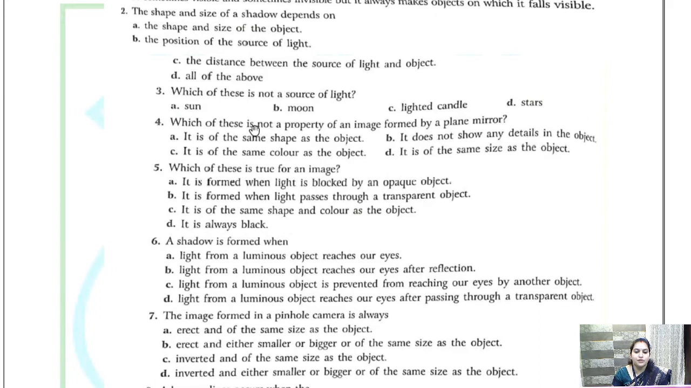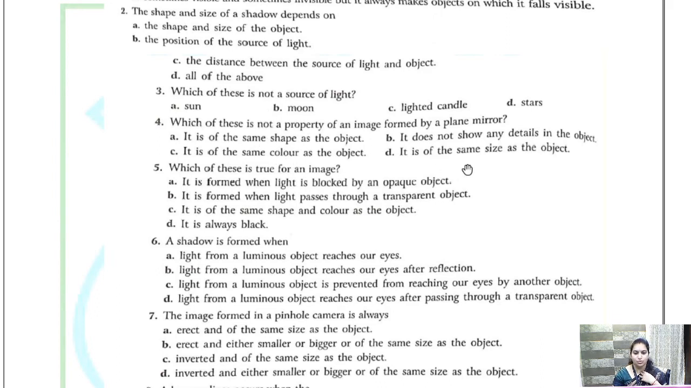4. Which of these is not a property of an image formed by a plane mirror? A, it is of same shape as the object. Image की क्या property होती है बेटा? Can we see the detail in the image? Yes, definitely we can see. So what are the options? Let's see. It is of same shape as the object. True. We have to tell which is not the property. So this is true.